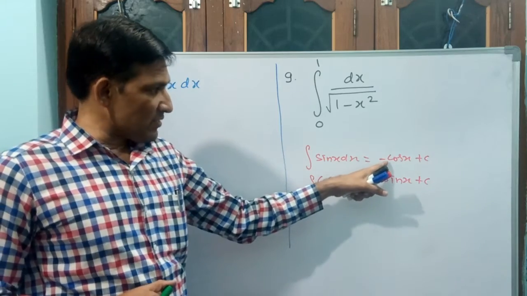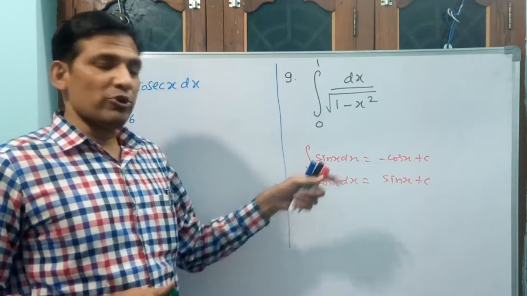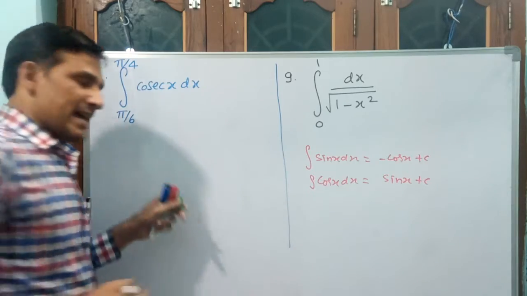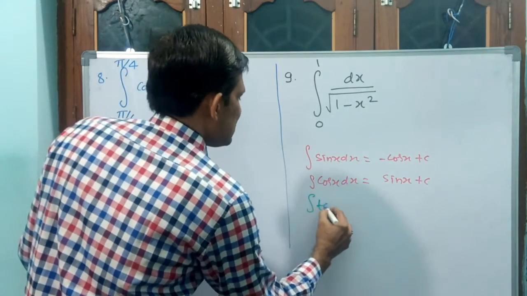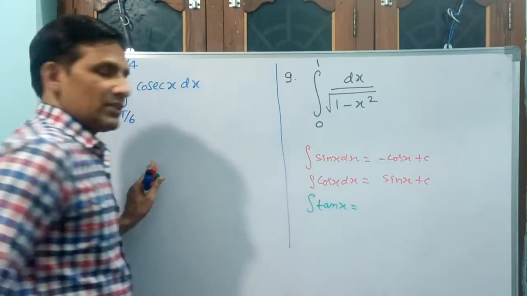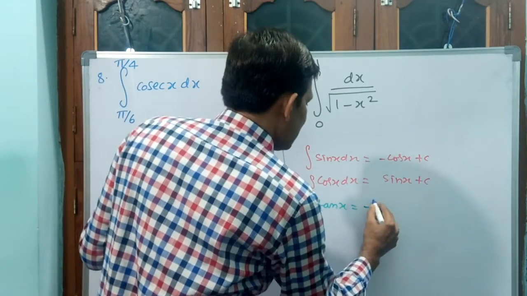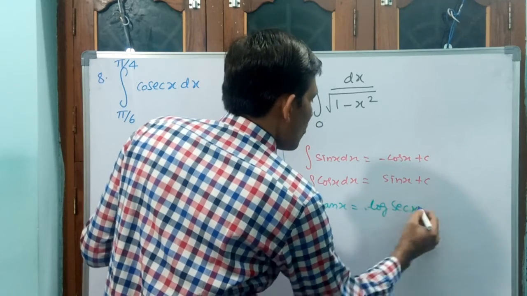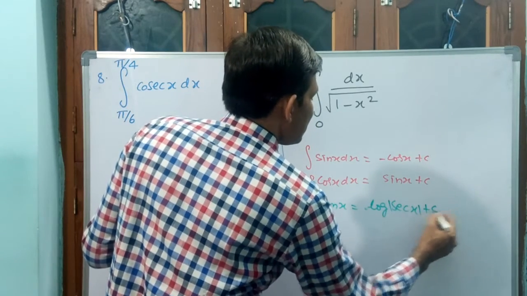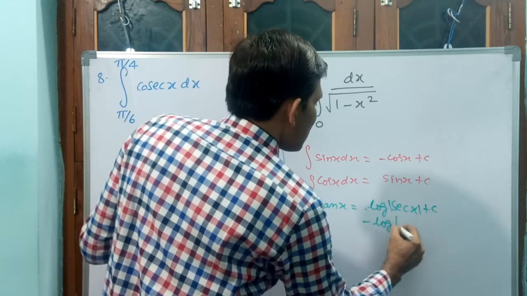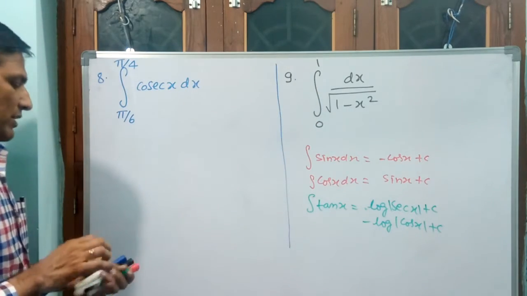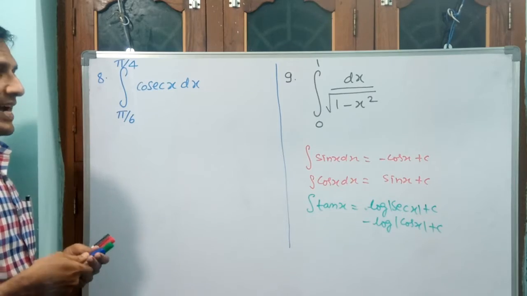If you take minus cos x, minus of minus becomes plus, that is why this comes like this. This is sin and cos. Integral tan x: just now I have seen, log modulus secant x plus c, or minus log modulus cos x plus c. That is for integral tan x.